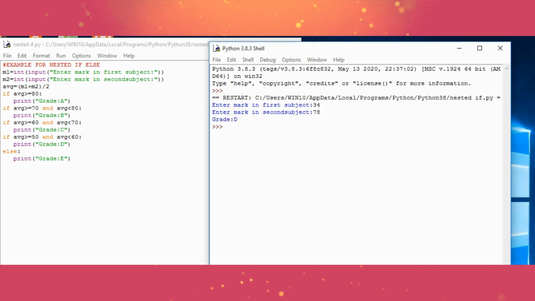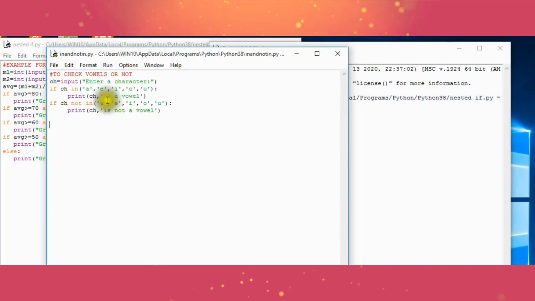Now I am going to explain membership operators, that is not in and in operators in Python. Okay, I am going to explain it through one example, to find vowels or not. First I am getting a character. If the character is in A, E, I, O, U, that is a vowel, else not a vowel. Okay, so character equal to input, enter a character. If character in A, E, I, O, U, then print it's a vowel. If character not in A, E, I, O, U, print character is not a vowel.